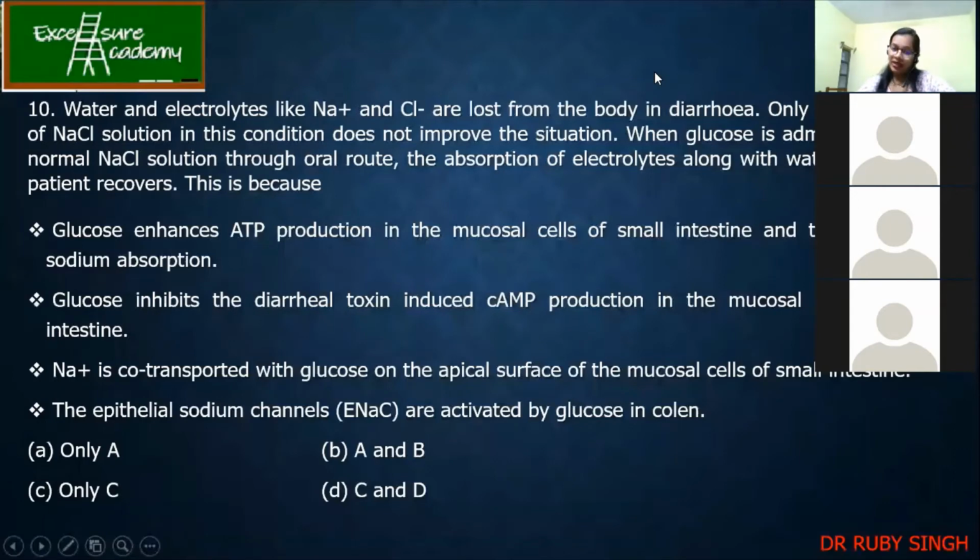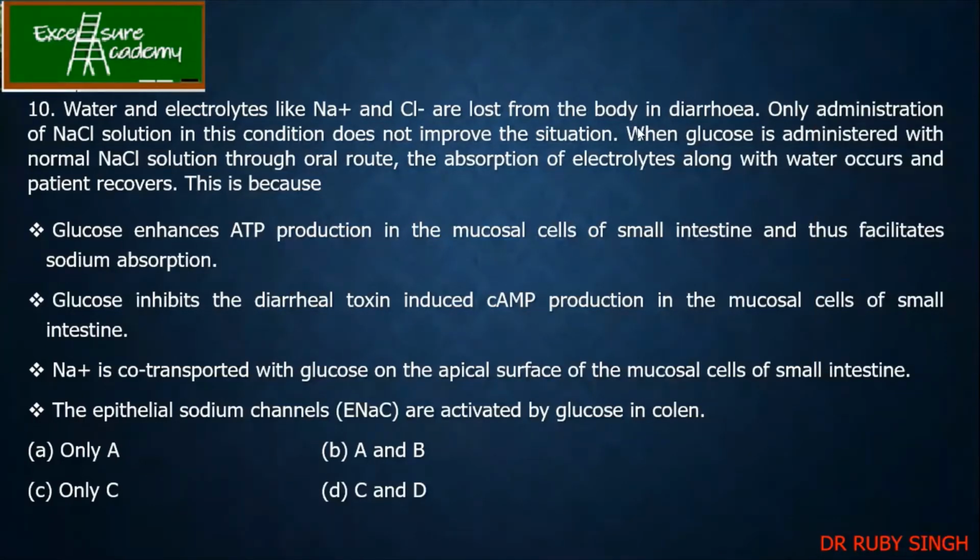Now, this I have taken many times. Water and electrolytes like Na+ and Cl- are lost from the body in diarrhea. Only administration of NaCl solution in this condition does not improve the situation. When glucose is administered along with the normal NaCl solution through the oral route, the absorption of electrolytes along with water occurs and the patient recovers. Now, why is this?